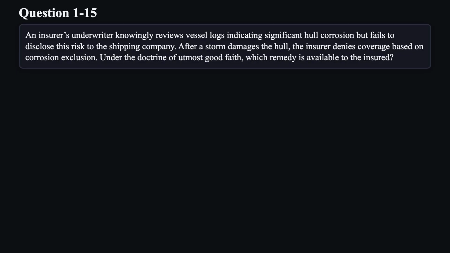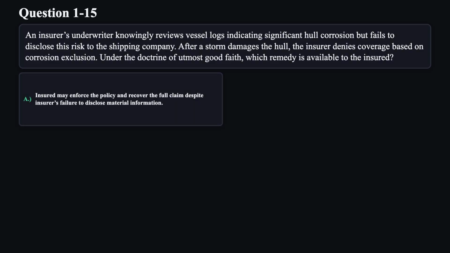Question 15. An insurer's underwriter knowingly reviews vessel logs indicating significant hull corrosion, but fails to disclose this risk to the shipping company. After a storm damages the hull, the insurer denies coverage based on corrosion exclusion. Under the doctrine of utmost good faith, which remedy is available to the insured?